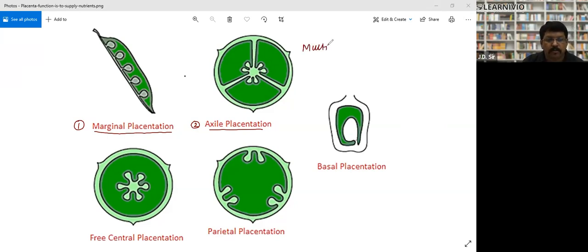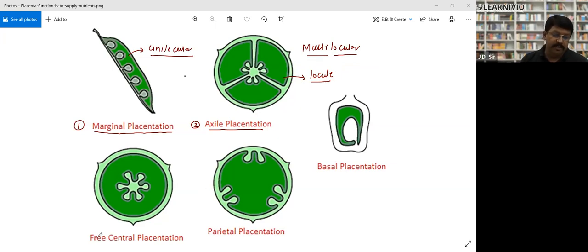What is locule? Locule means these chambers are called locule. So here there are 3 chambers. So this is multilocular. Here how many chambers are there? Single chamber. So this is unilocular. Clear? So this is unilocular multi-ovular. Here is the multilocular multi-ovular situation. Are you getting my point? Right? So in lady finger you find the axial placentation.